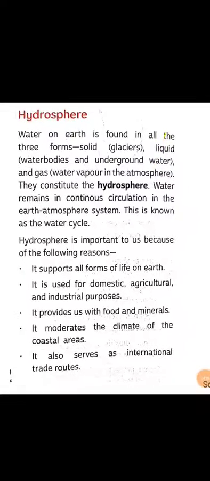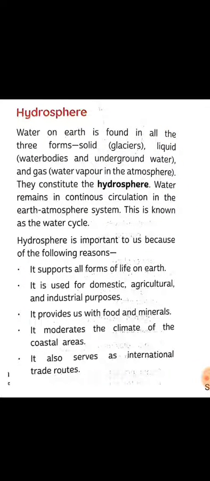Our next point is the hydrosphere. Water on earth is found in all three forms: solid, liquid, and gas. Water bodies and underground water, and water vapor in the atmosphere, constitute the hydrosphere. Water remains in continuous circulation in the earth-atmosphere system. This is known as the water cycle.